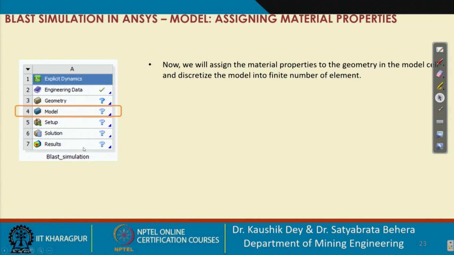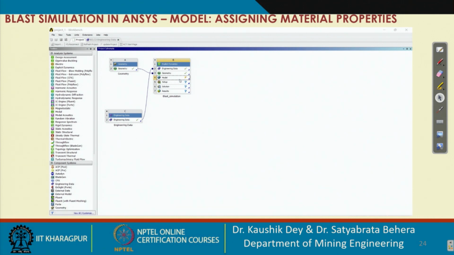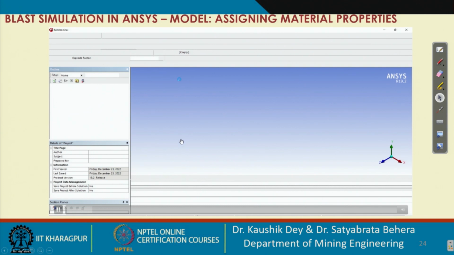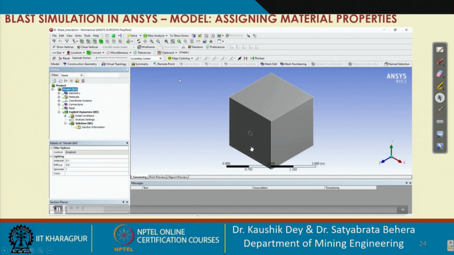Now the model section. Now I will assign the material properties to the geometry. We have taken that material properties, but now we will assign each material property to each geometry part in that model section. Now let's see. We'll right click and open that model part, and it will open the mechanical simulation section of the ANSYS Workbench. It will take some time for loading. Yes, our design has been successfully inputted in the mechanical section.